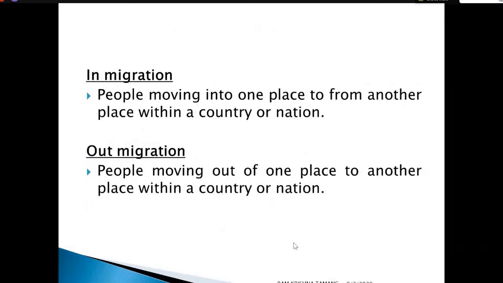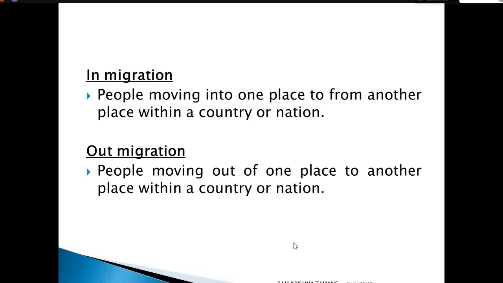Inside the migration, there are two words. That means one is in migration, and another one is out migration. That means inside the internal migration. In migration means the individual or people moving into one place from another place, within a certain country or national territory or bounded region.